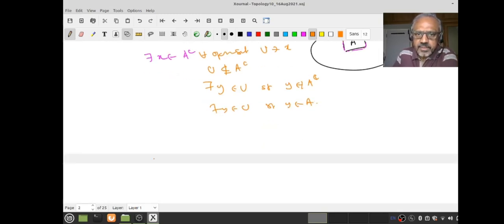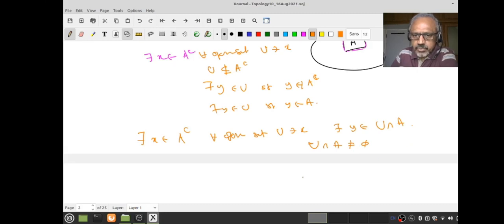That means there exists an x in A complement, so that for every open set U containing x, there is a y in U intersection A. That is, U intersection A is not empty. Please go through this logic.